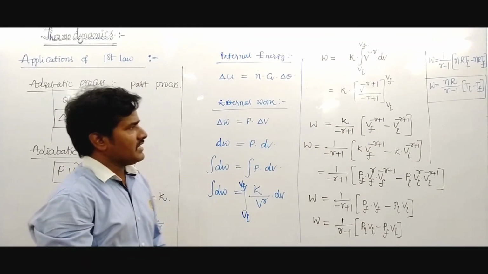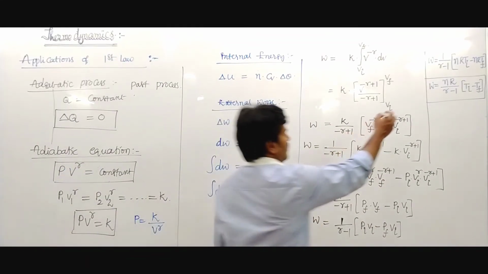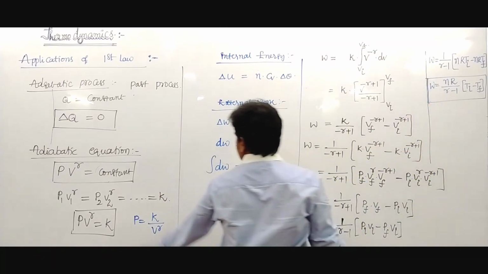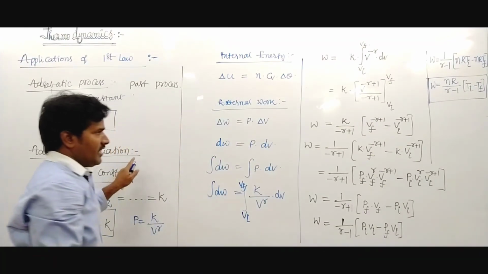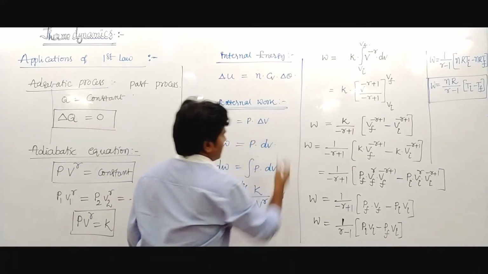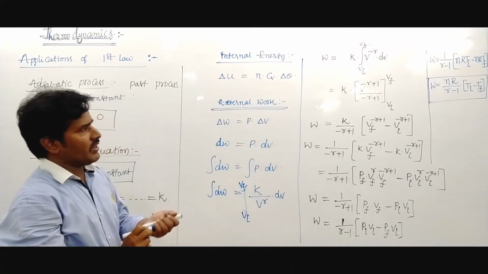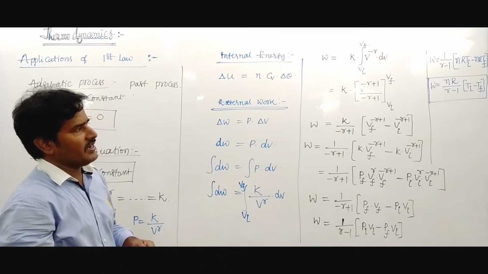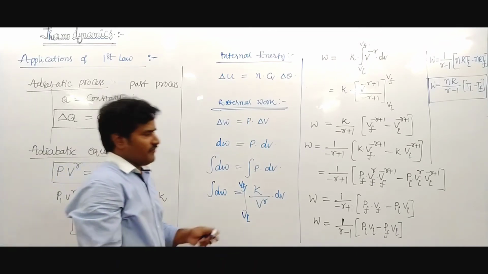T initial minus T final. This is the total work done in the adiabatic process. The adiabatic process external work value becomes W equals nR upon gamma minus 1, into T initial minus T final.